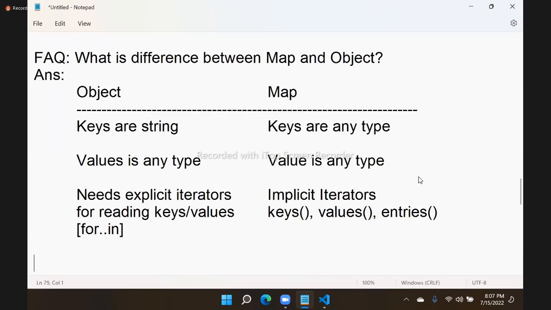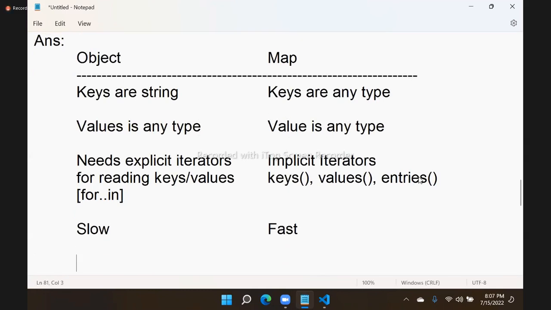For that we have ready-made methods like keys, values, and entries. Objects are slow, but because of these internal iterators, maps are fast. So maps are faster in access because they use implicit iterators, and objects are slow. Another important point when compared to map: